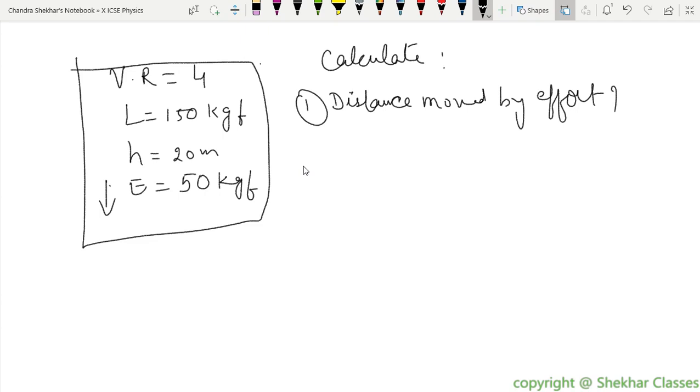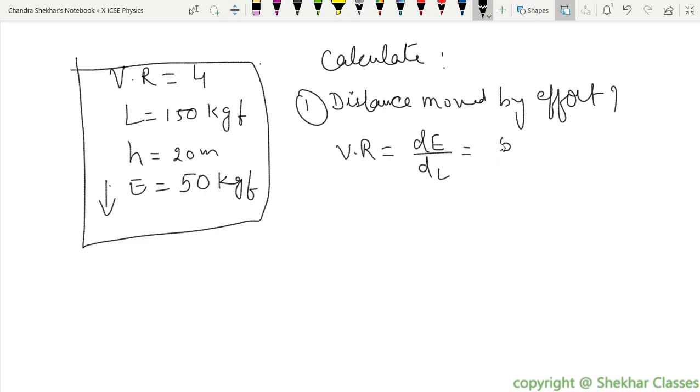So velocity ratio they have given you. What is the formula for velocity ratio? dE by dL, distance moved by the effort upon distance moved by the load, right? Distance moved by effort is how much? 50 is nothing, the distance here, right? Sir, we have to find the effort, sir.